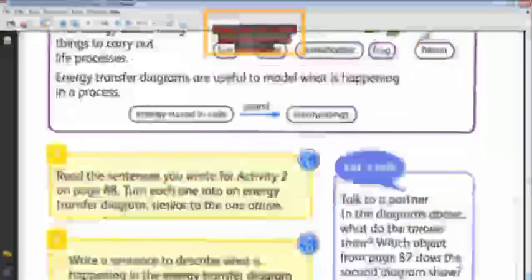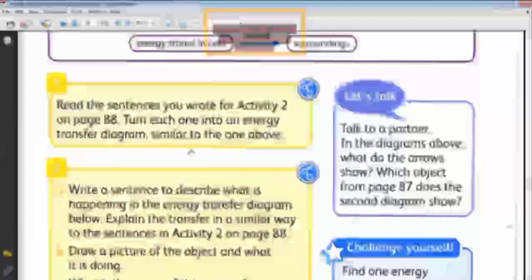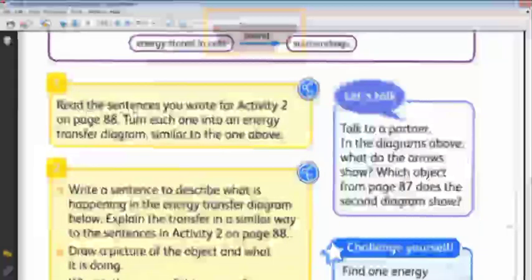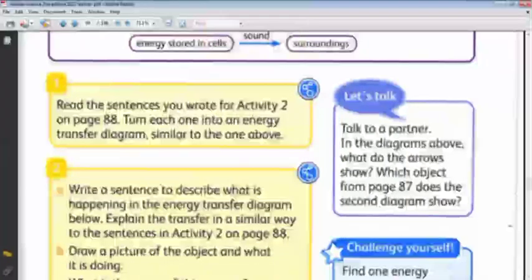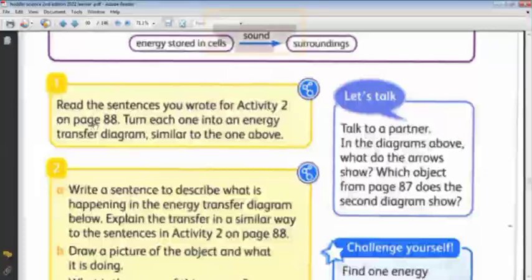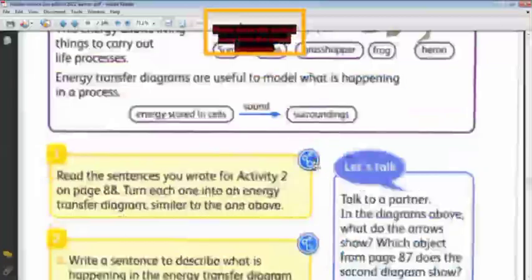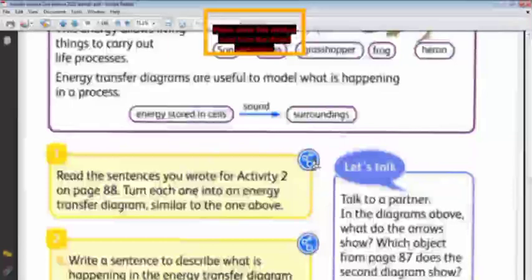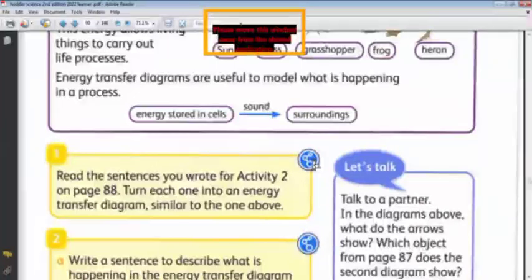Okay? The first question is to read the sentences you wrote for activity 2 on page 88. Turn each one into an energy transfer diagram similar to the one above. So we want you to write an energy diagram like this one for the same picture.